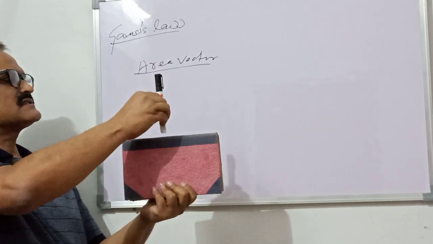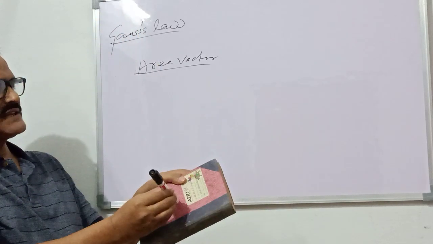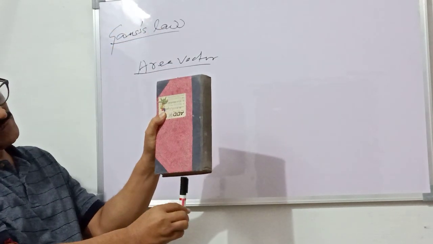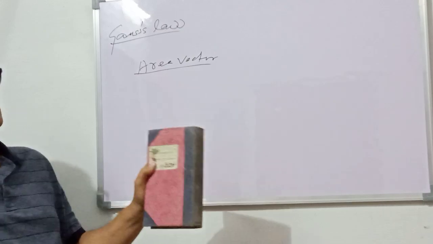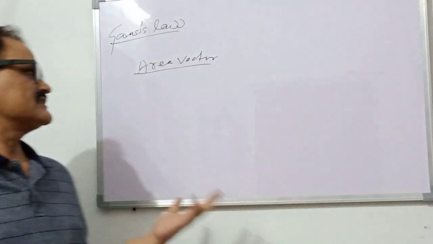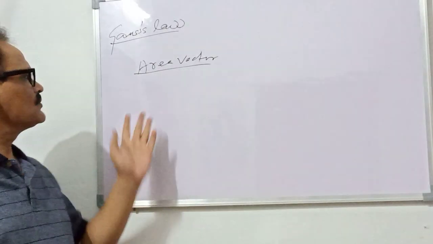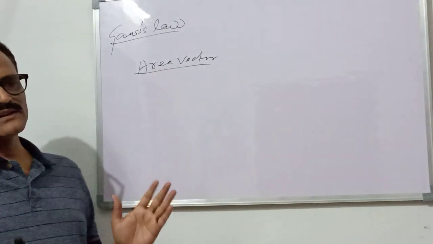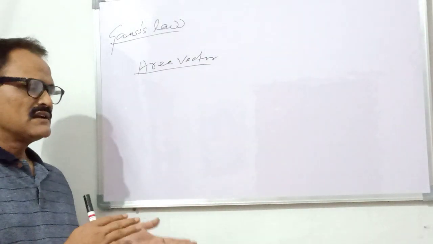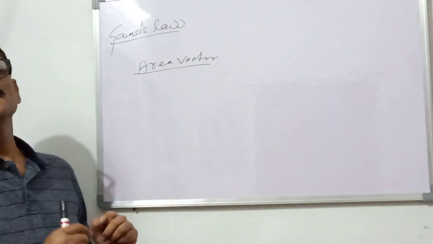Direction of this area is this. Direction of this area is this. Direction of this area vector is this. But only a small area is a vector. On a large scale it is a scalar. So the area vector means the vector whose direction is outward normal.